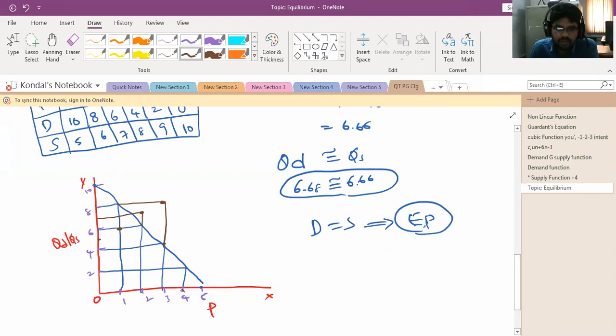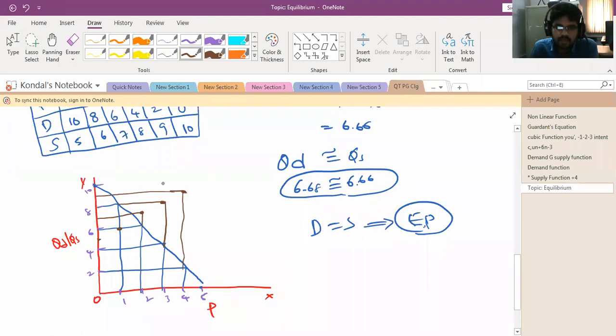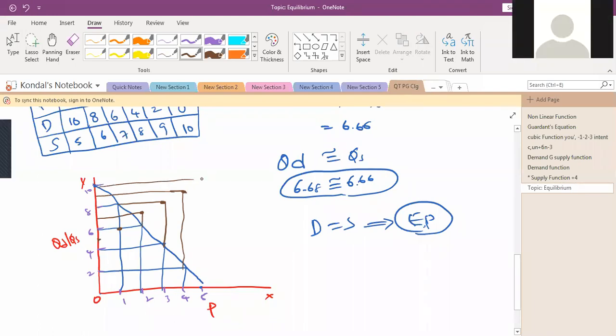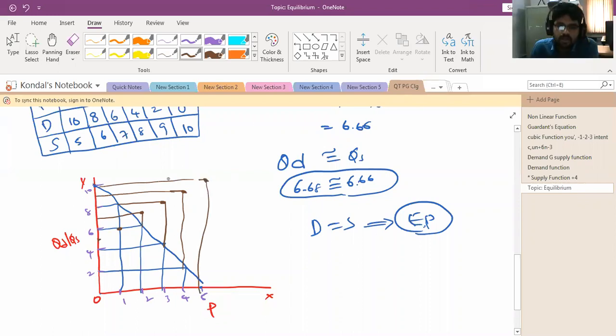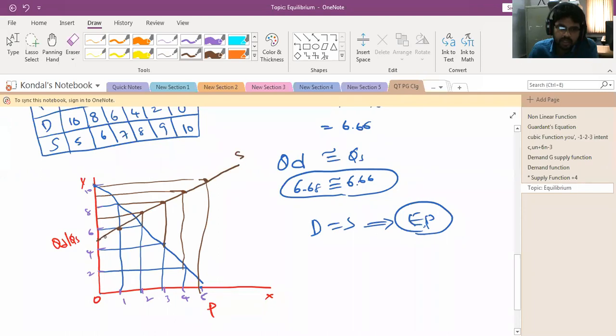Next, when the price is equal to 4 rupees, the supply is 9. Then 10, price is equal to 5, supply is equal to 10. That is just properly drop. So simply you can add all the points. So this is the supply curve, right? So this is the demand curve, right?